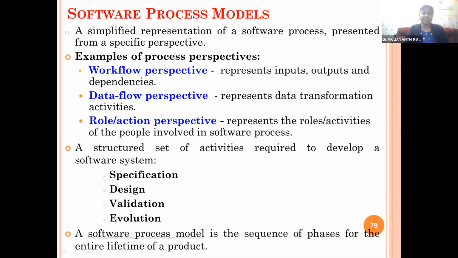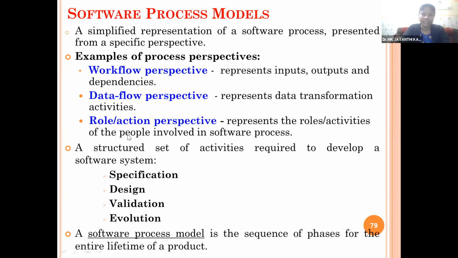Okay, our next topic is called software process models. We already discussed in software engineering, whenever we create any project, we need to follow some standard techniques and methods or a systematic approach to create the software project. Computer programming has been used for more than 60 to 70 years. For the past 60 years, they were following different techniques. They tried so many methods and different approaches to create the program.